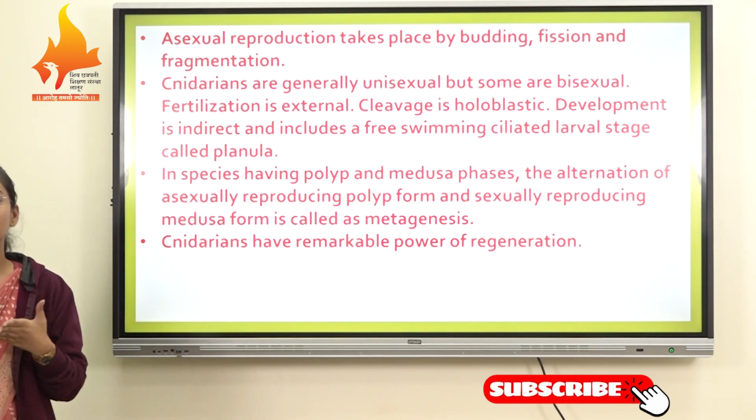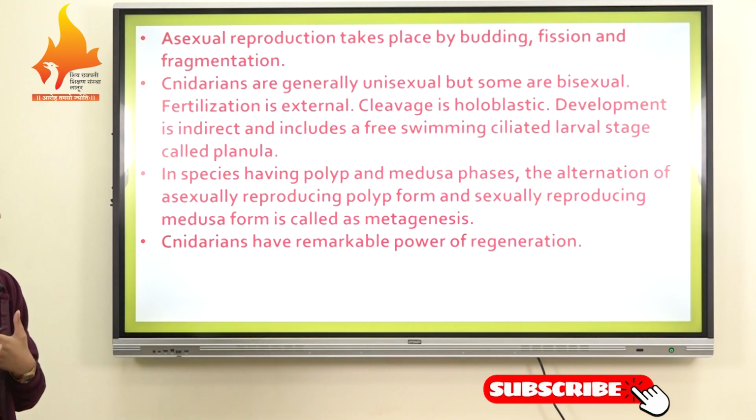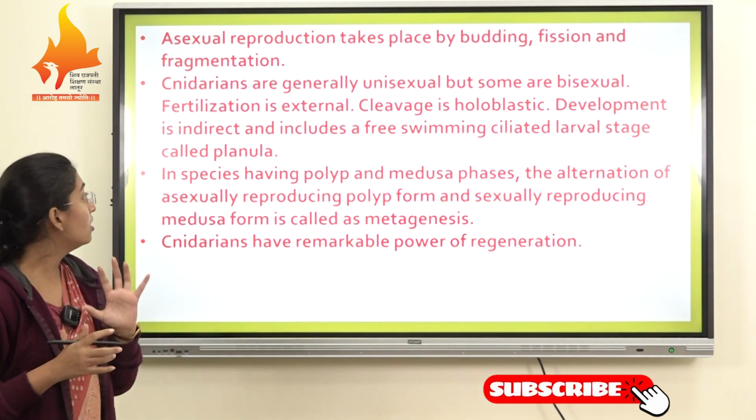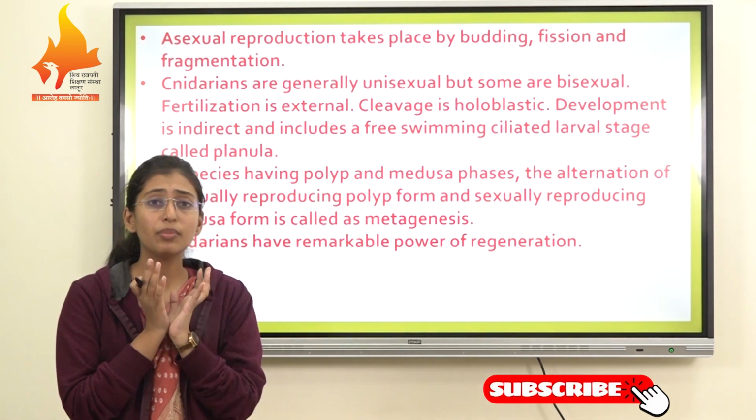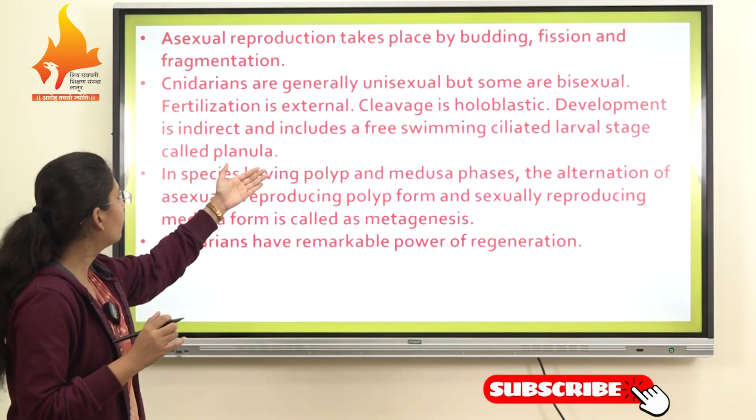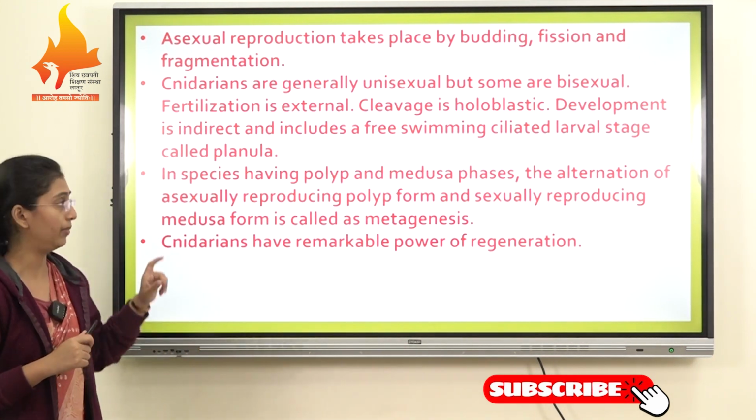The next characteristic of this phylum Cnidaria is that asexual reproduction takes place by budding, fusion and fragmentation. In the phylum Cnidaria, asexual reproduction takes place by budding, and also by fusion and fragmentation.